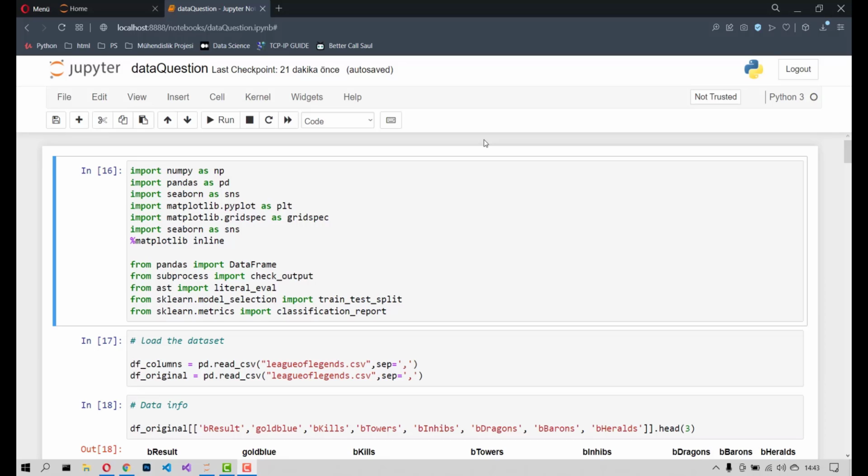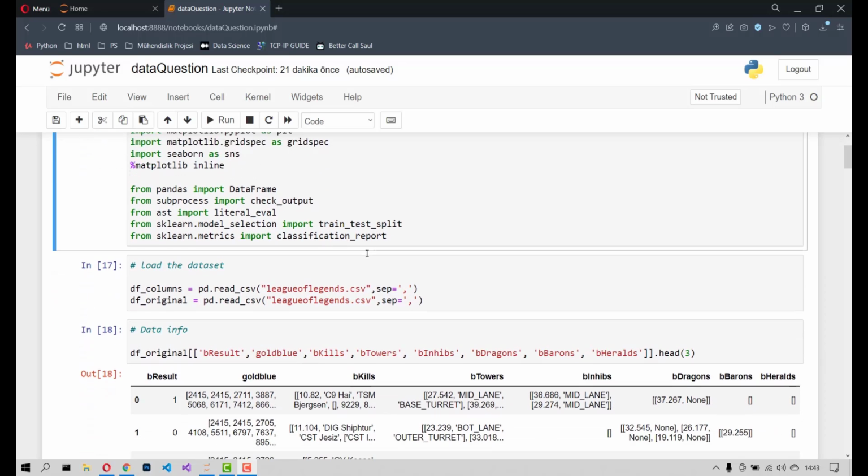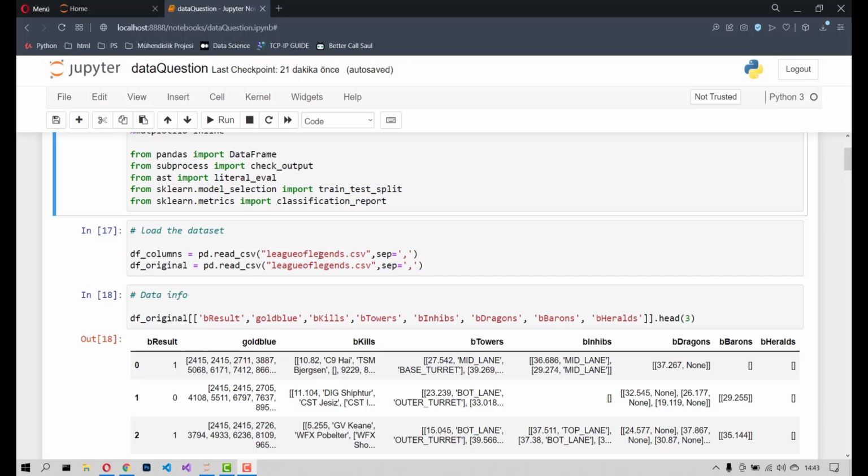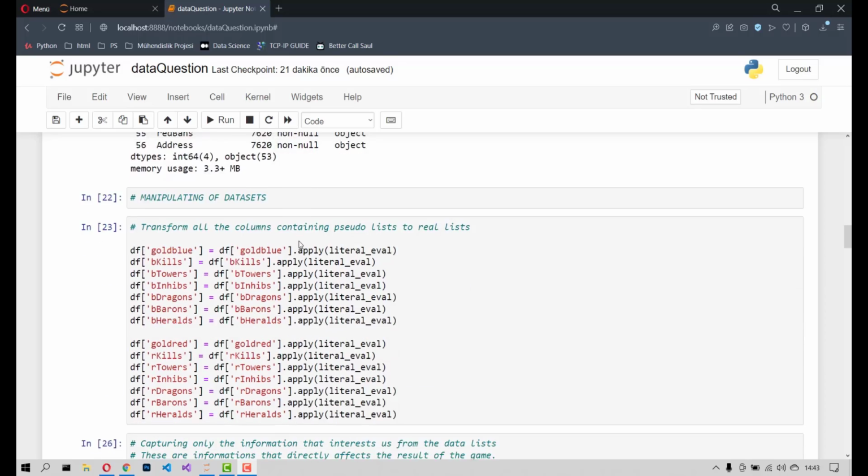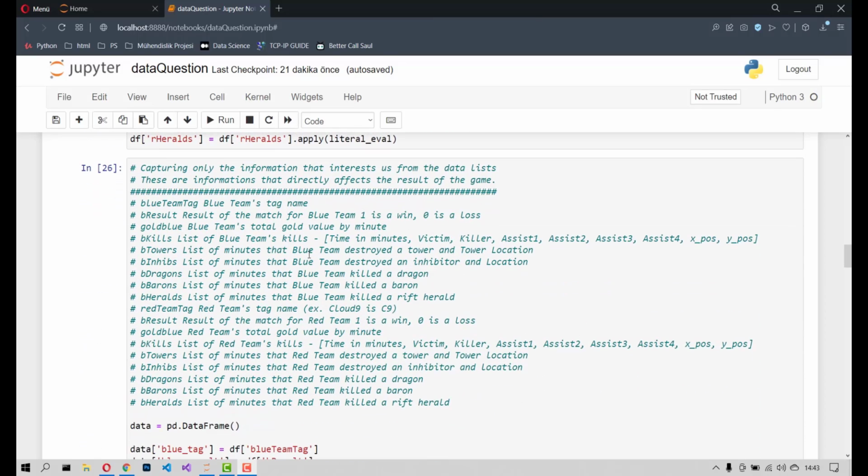I will talk about one problem. According to analyzing the dataset, can we calculate which team will win or lose? Let's start. First of all, I import the dataset, which is named League of Legends CSV. Then the next stage is manipulating the dataset. I captured only the information that interests us from the data list. This is information that directly affects the result of the game.